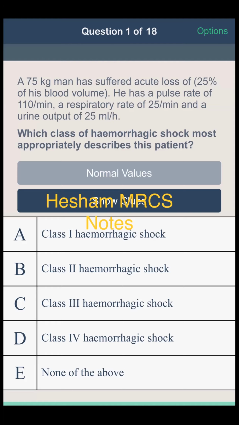25%, and he has tachycardia. Class 2, it's more than 100 pulse rate, but less than 120. Class 2 hemorrhagic shock, yes, due to hypovolemia. Pulse rate from 100 to 120, this is a class 2. Okay, another question.